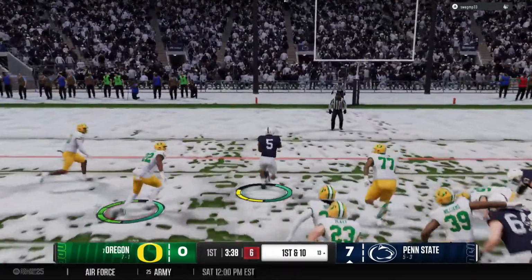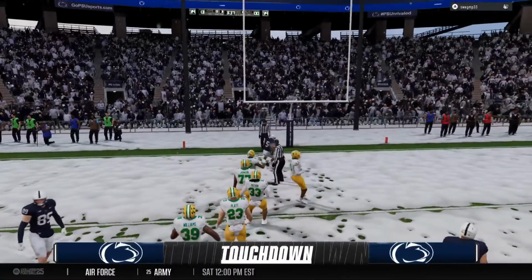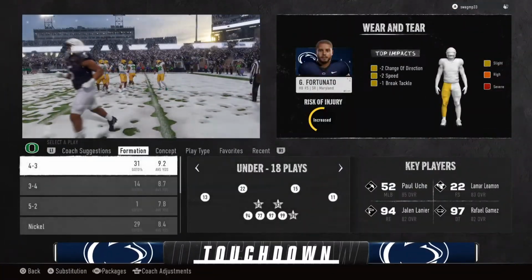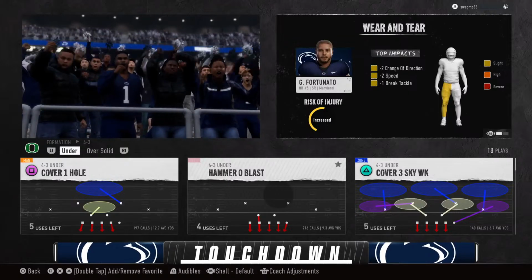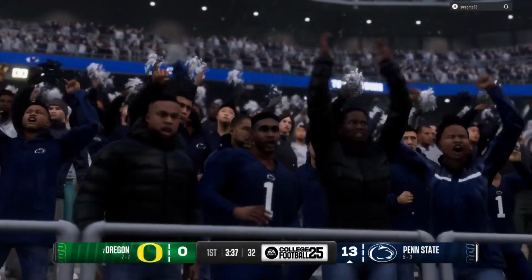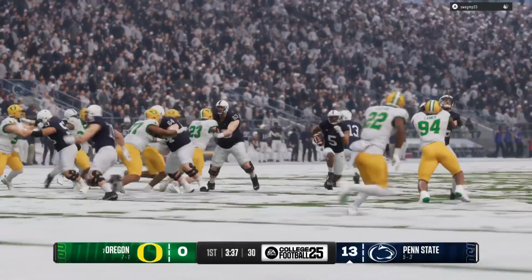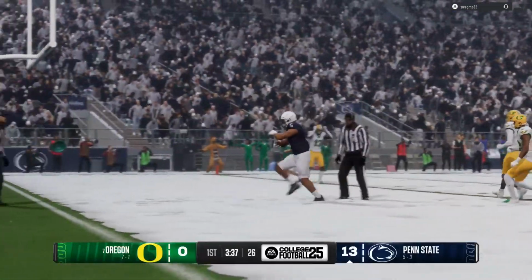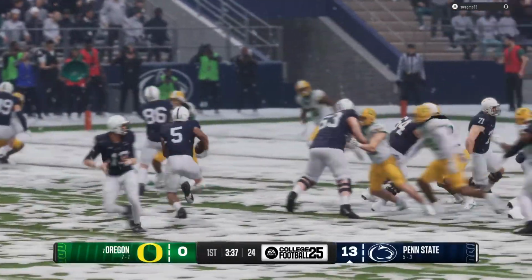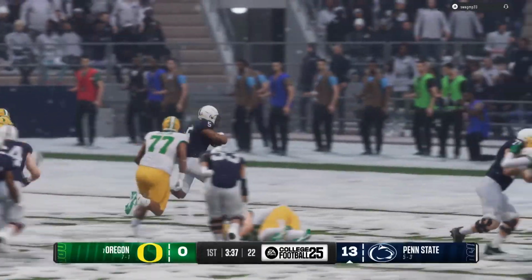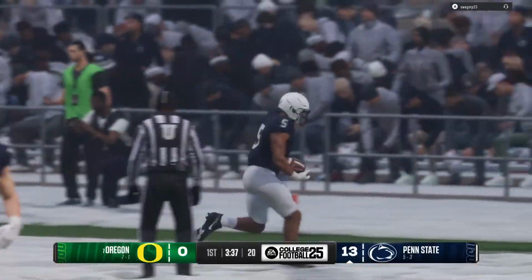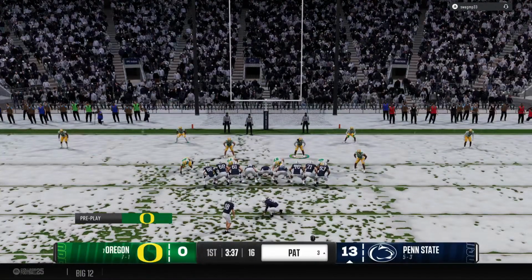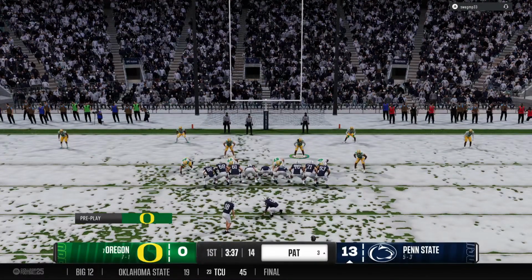Handoff to the lone back. Got some room, headed to the goal line. And he waltzes in for the score. Touchdown, Nittany Lions! When you're handed a break with unbelievable field position like that, you better finish the deal, and they did. You saw the quarterback jog on the field. I think he gave a high five to every one of those players coming off that just put them in position to go score that touchdown. That QB knew this was a golden opportunity, and boy, he took advantage of it.